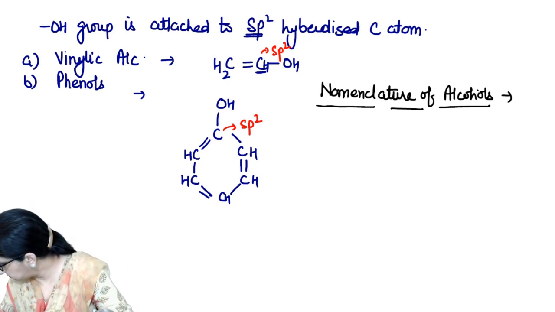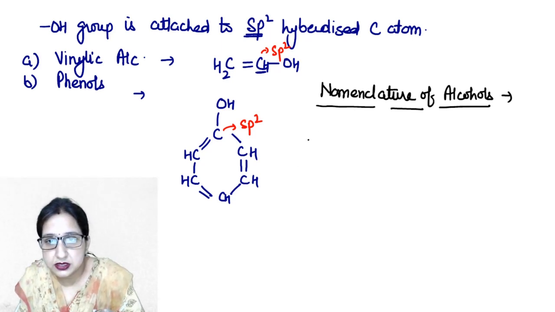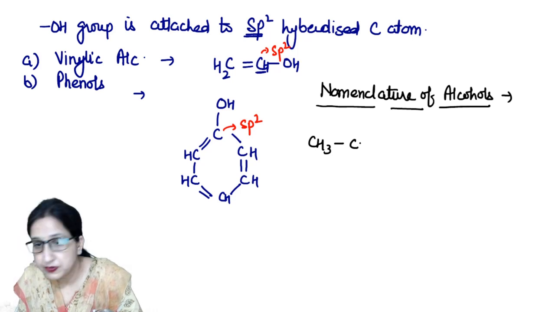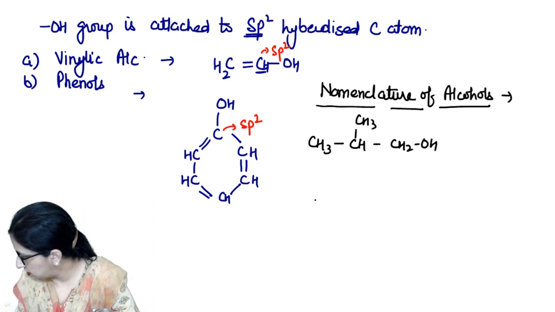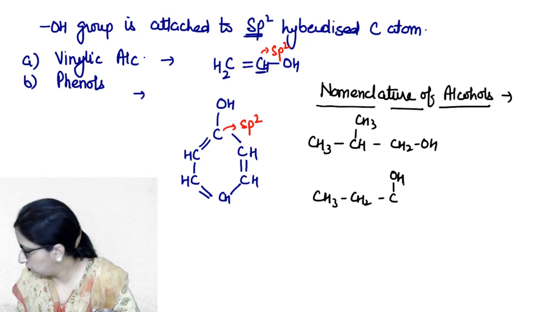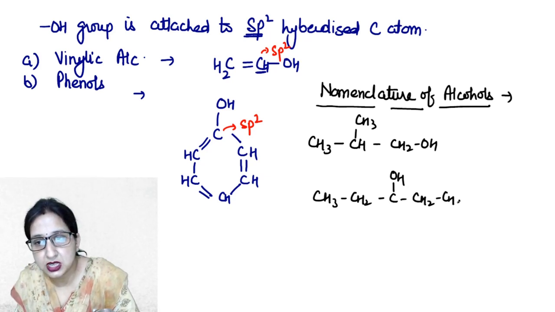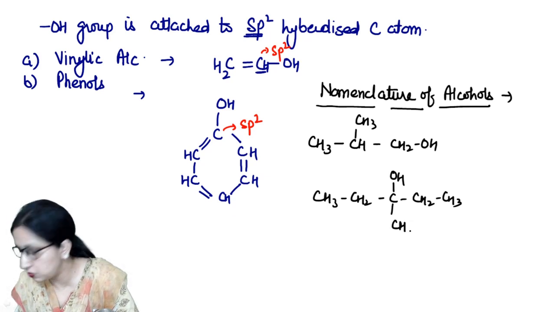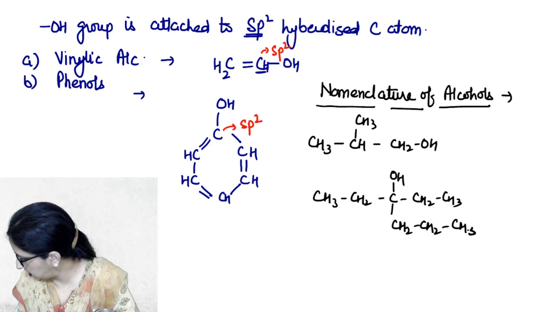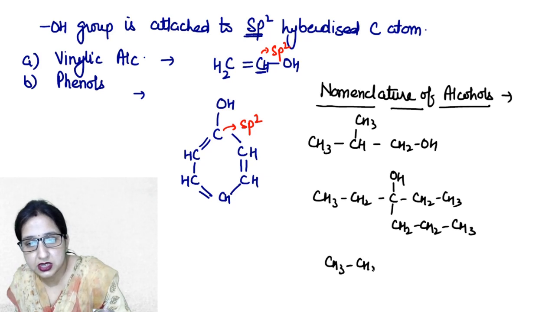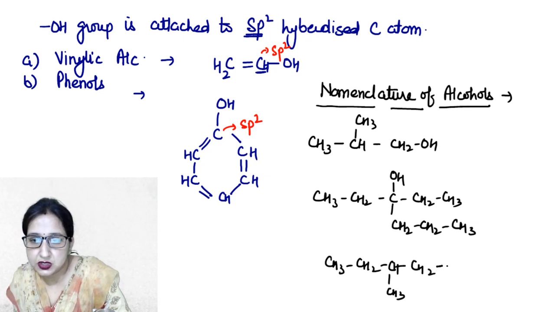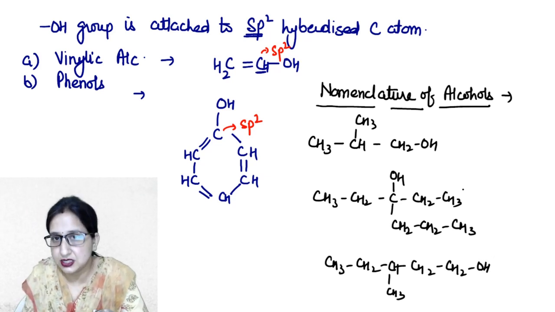Okay? For example, we have CH3, CH3, CH2OH, next CH3, CH2, COH, CH2, CH3, now this CH2, CH3, we can also discuss it as CH3, CH2, CH3, CH2, CH2OH. I am taking only 3 examples for the nomenclature.